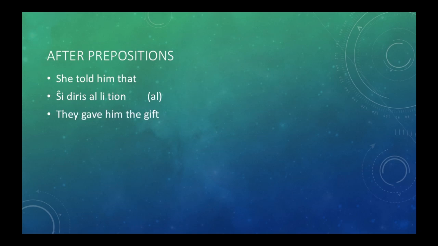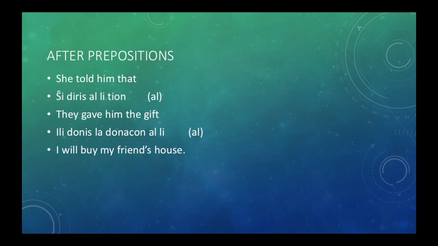They gave him the gift. "Ili donis la donacon al li." This is really similar to the first sentence. You can say "ili donis la donacon al li" or "ili donis al li la donacon." The main thing is that al li has to be together and la donacon has to be together. I will buy my friend's house. "Mi aĉetos la domon de mia amiko." The thing that I will buy is the house. Of my friend is just telling me who it belongs to.